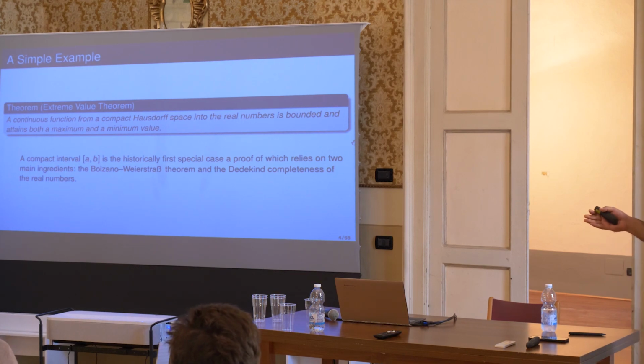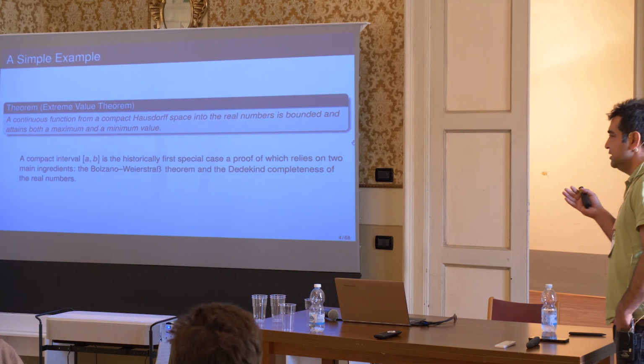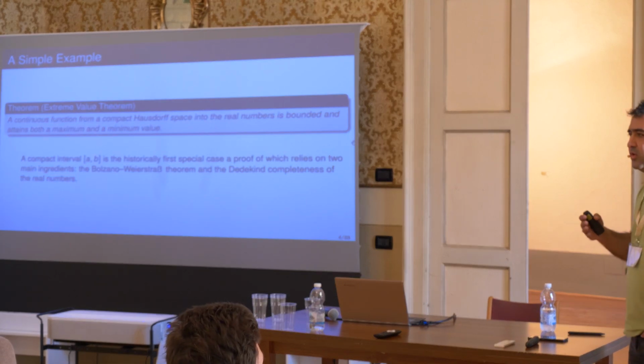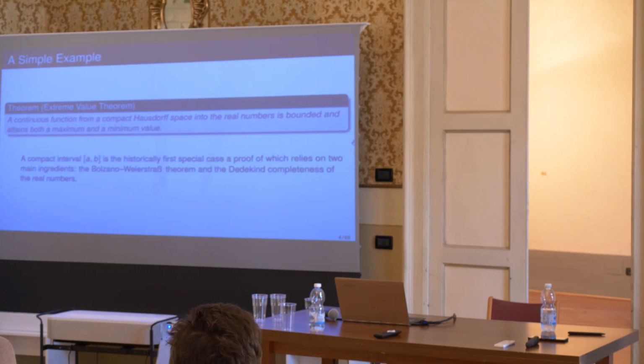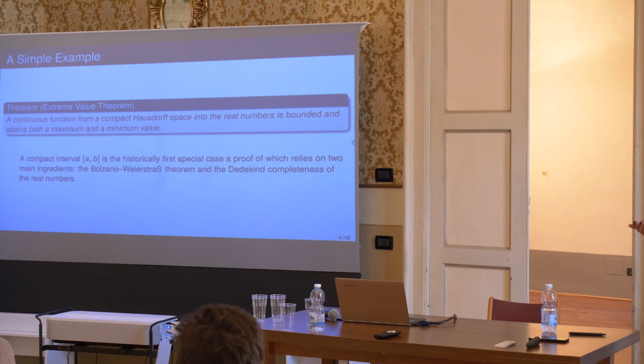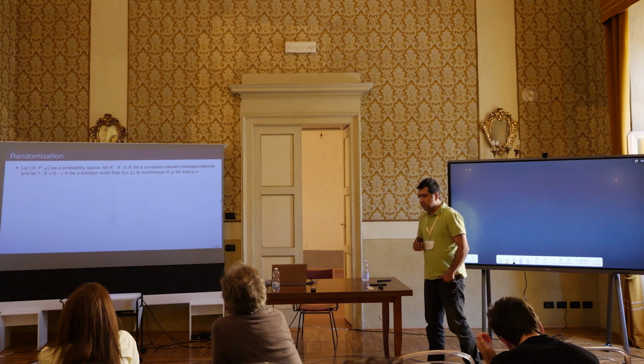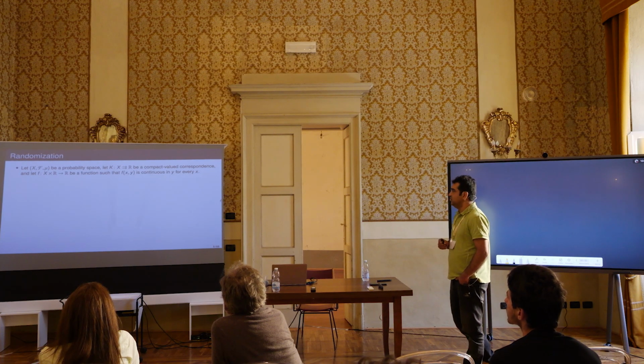The first ingredient is the Bolzano-Weierstrass theorem: every bounded sequence has a convergent subsequence. The second ingredient is the Dedekind completeness of the real numbers. This means that any bounded subset of the real numbers, regardless of the cardinality, either countable or uncountable, has a supremum and an infimum. Okay, so we would like to randomize this statement. One way to randomize this statement is as follows.